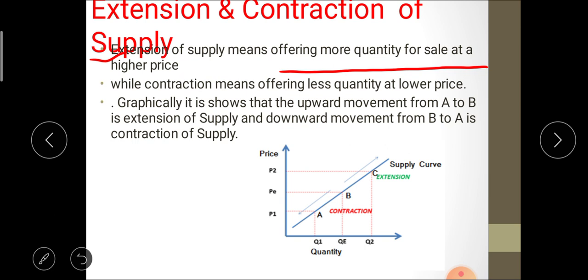In this figure we can see extension and contraction of supply. The upward movement from A to B indicates extension of supply, and the downward movement from B to A indicates contraction of supply. Extension and contraction lead to movement along the supply curve.